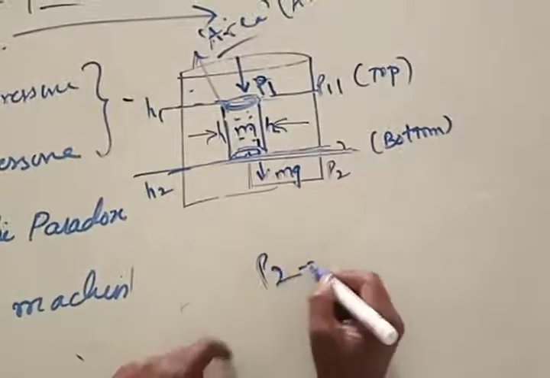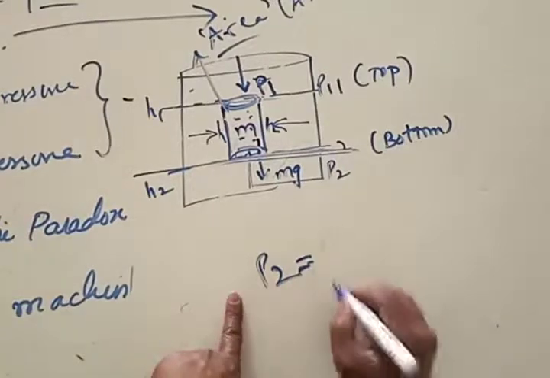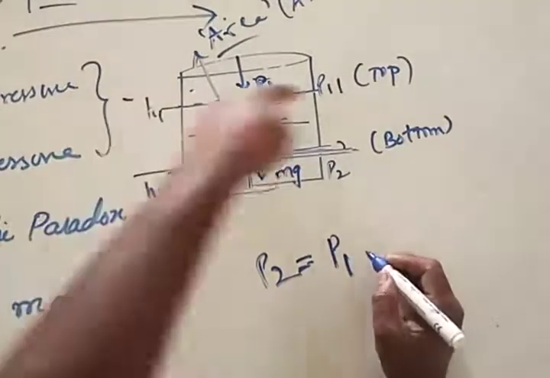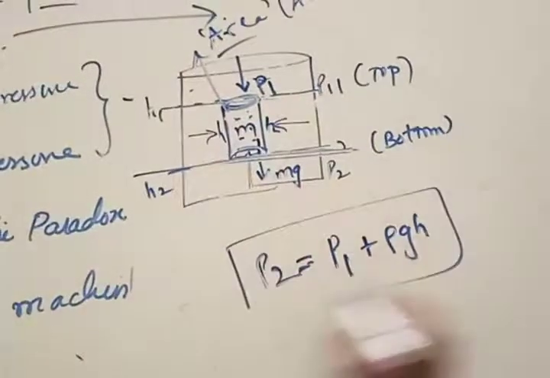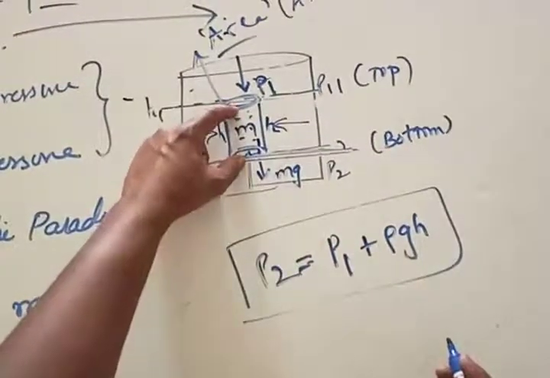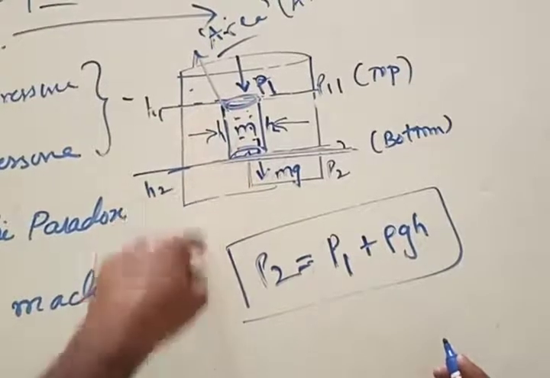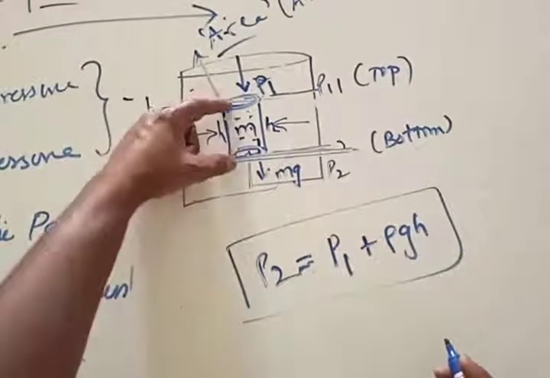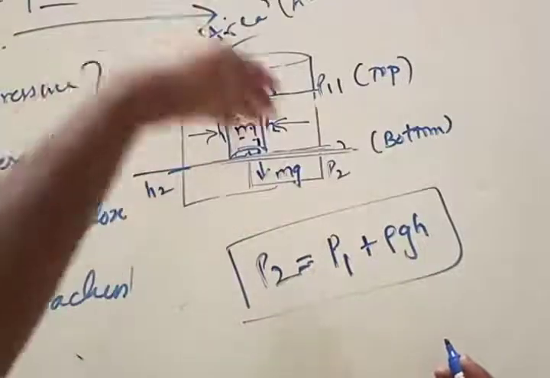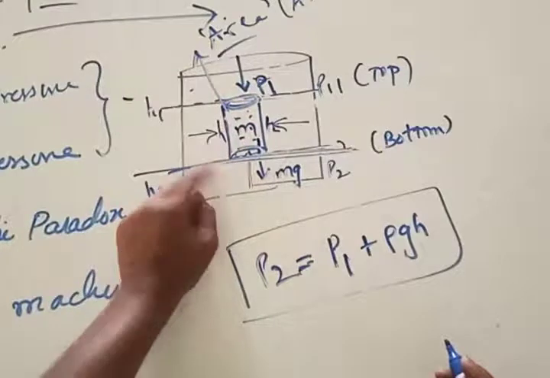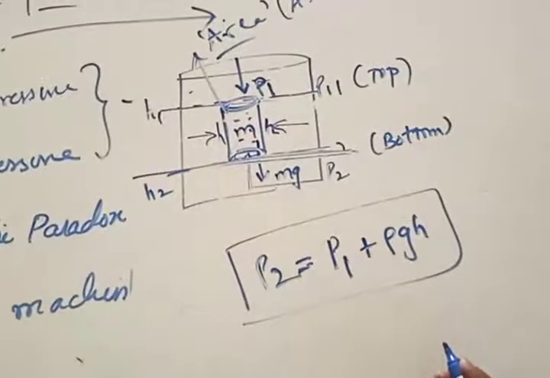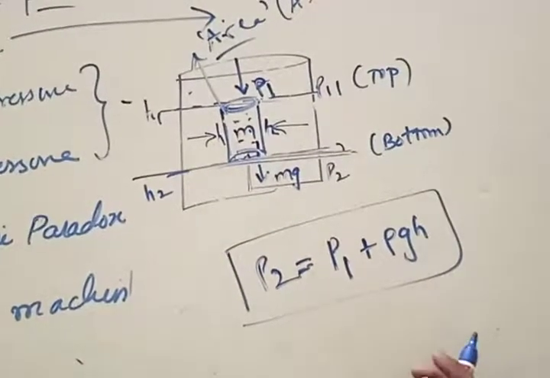Pressure at the bottom surface. What is the equation you obtained? You obtained this equation: pressure on the top surface plus the factor of what? Rho g h. Rho is what? Rho is the density of the object immersed in this fluid. Here I have assumed no object, only some space which has the same density as that of the fluid. Clear, okay? Same density as that of the fluid.